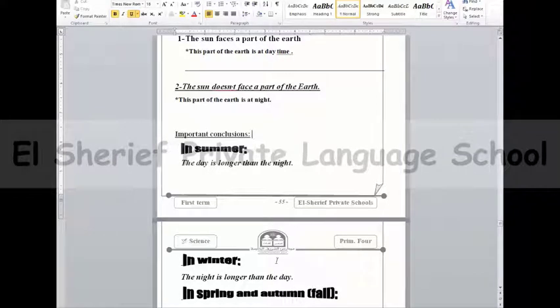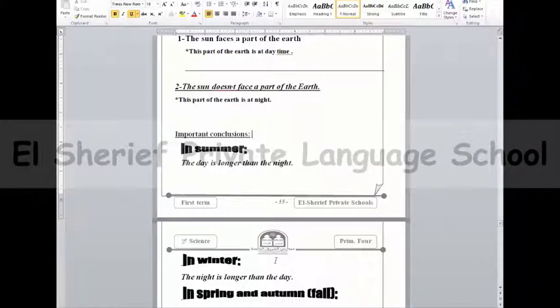And another question may ask what happens when the earth revolves around the sun once every 365 and a quarter days. My answer is this causes the sequence of the 4 seasons. We should notice the difference between what happens and give reason.